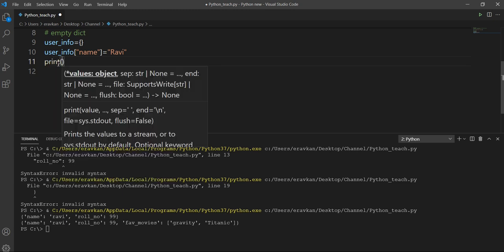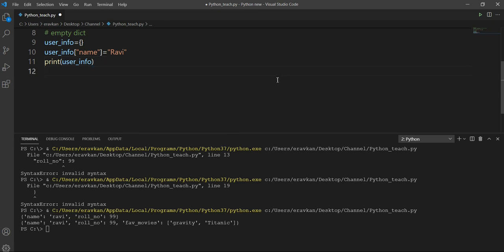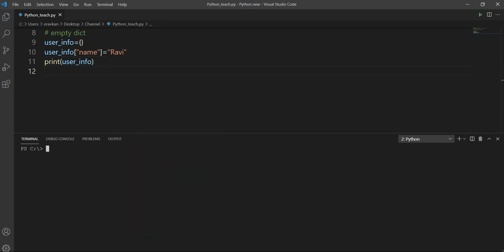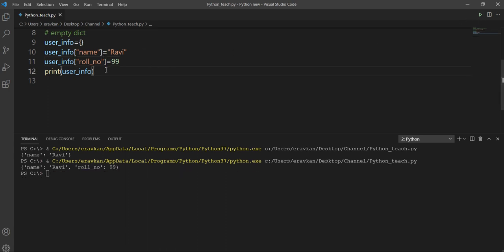So let me print this dictionary user_info. So in this way, I can add data to my dictionary. Let me add one more key and value, 99. So data can be added. Data can be modified in the dictionary as well.